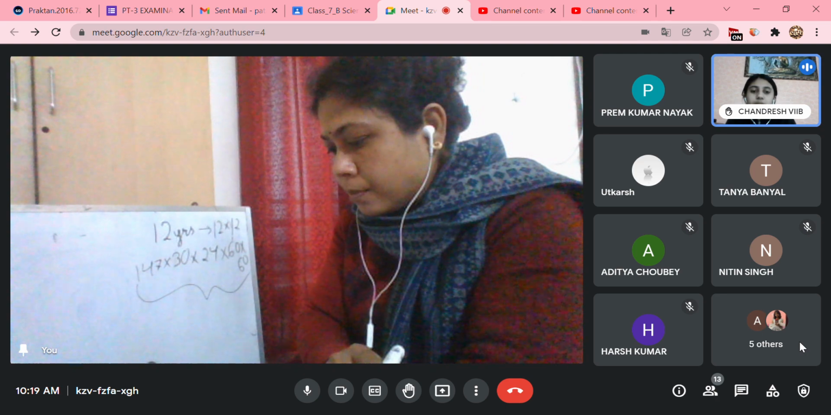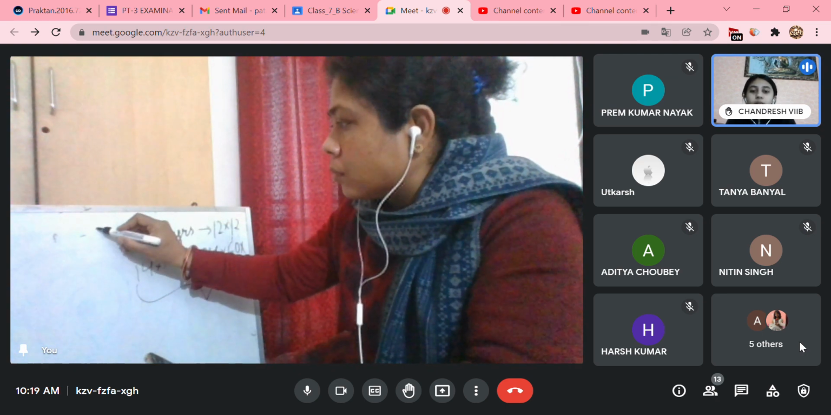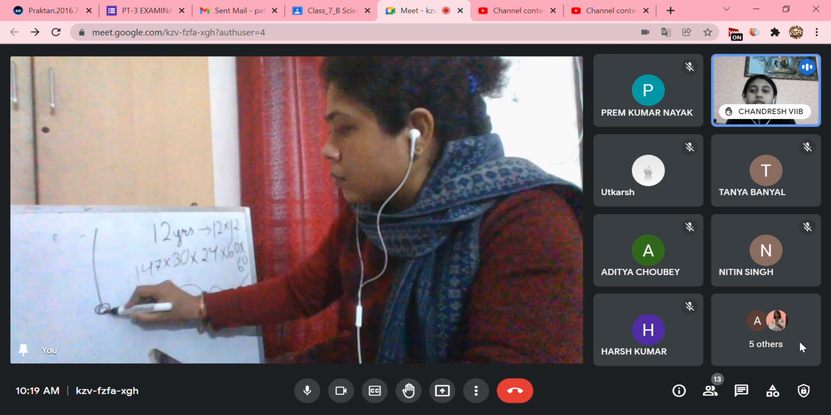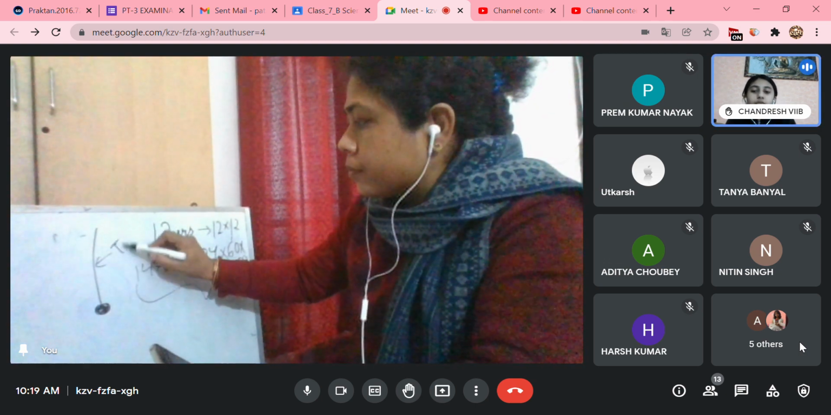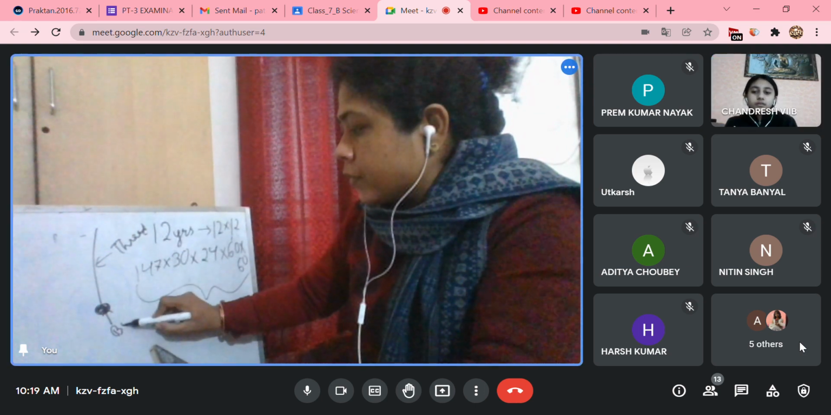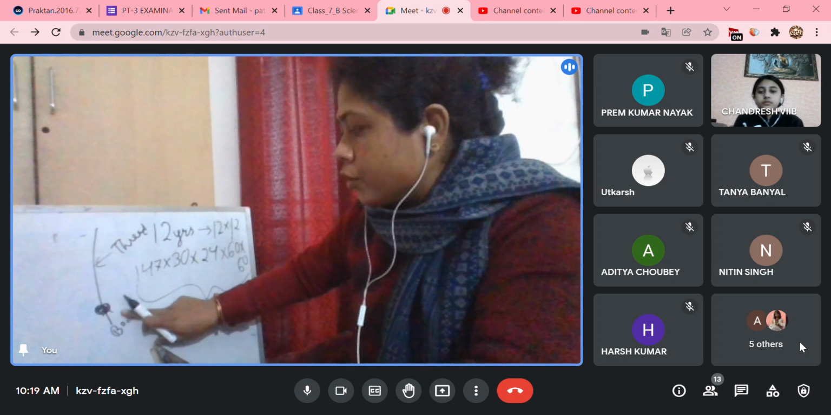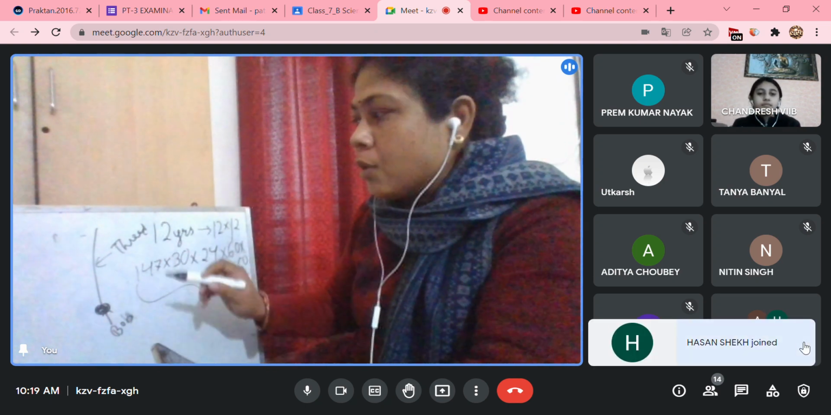Ma'am, a simple pendulum consists of a small metallic ball known as a bob, which is suspended using a thread. It has an oscillatory motion, which means it moves to and fro. It is also called simple harmonic motion.